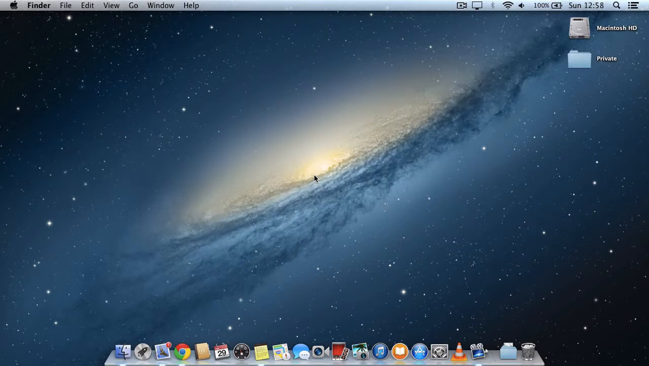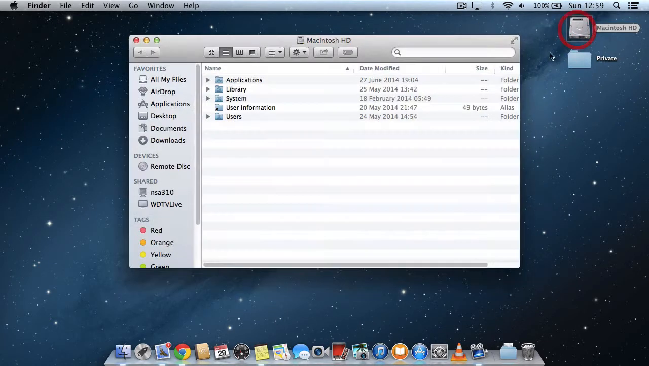Hi there. I received a question online on OS X about how to show the Macintosh HD on your desktop like this. It's very easy to do.